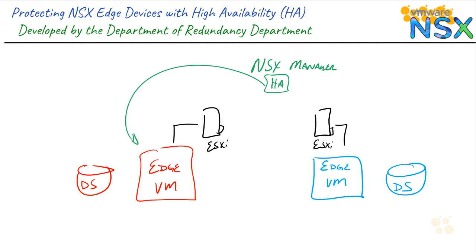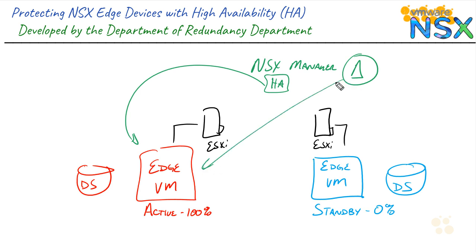The term for these instances, by the way, is an active node and a standby node. And that refers to the fact that the active node is going to be responsible for 100% of the duties and responsibilities of this edge device, whereas the standby node is performing 0% of those duties. It's just waiting in the wings, looking for an opportunity to be used. Now, whenever there's a new modification to this edge VM, that's going to be something that happens in the NSX manager. And so by virtue of its higher level position, it's easy for those changes to then be distributed to both the active and the standby at the same time.